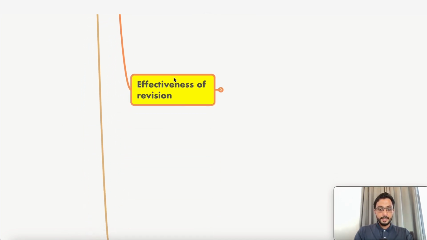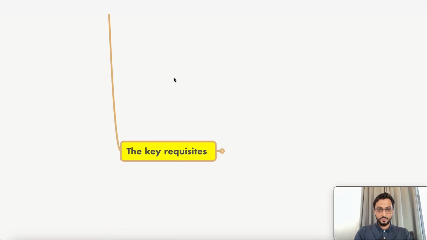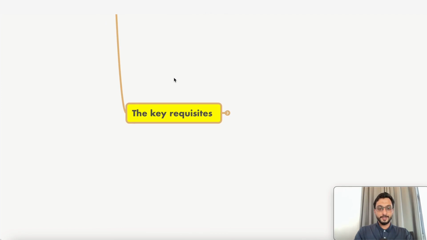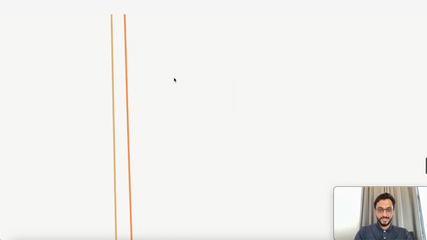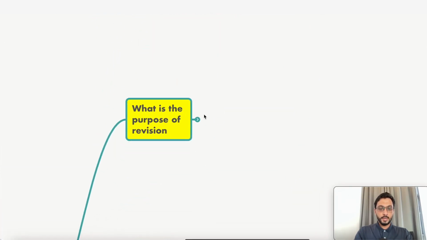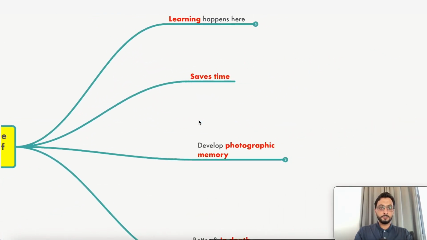And what is the effectiveness of revision? You have to understand that also. Many students, instead of revising, start learning new things every day, thinking that they're just wasting their time on revision. So what is the effectiveness of revision based on scientific research? And finally, what are the key requisites for you to follow all these things which I've told you? So this is what we are going to come to. First, I'm going to say what is the purpose of revision.